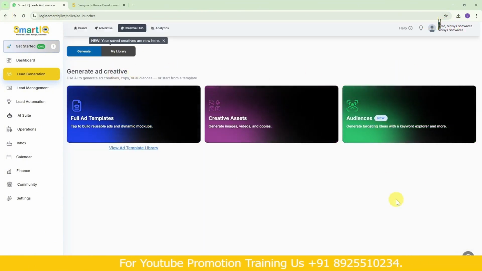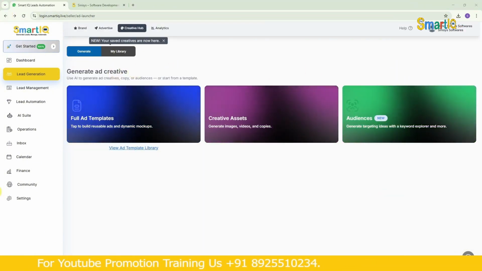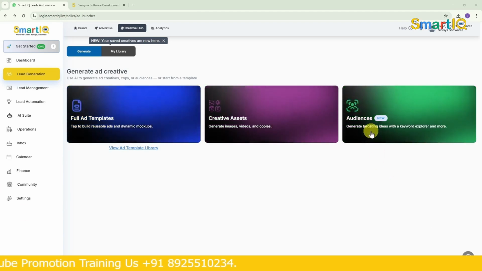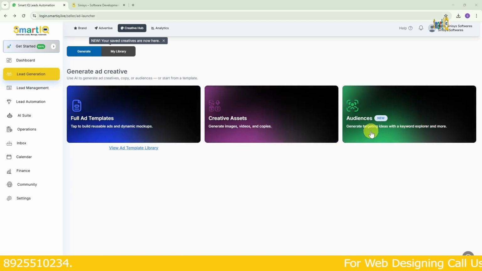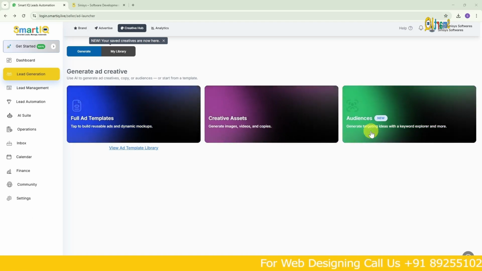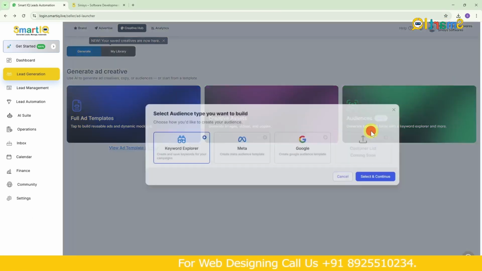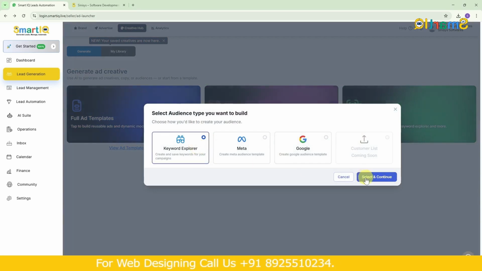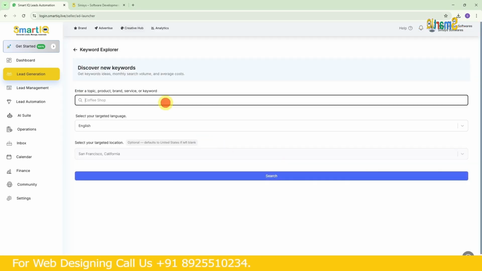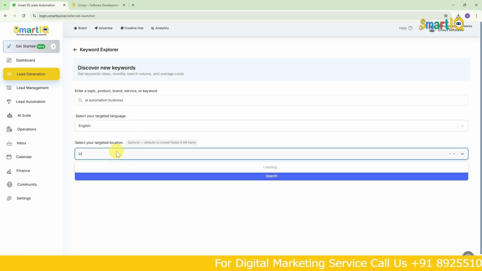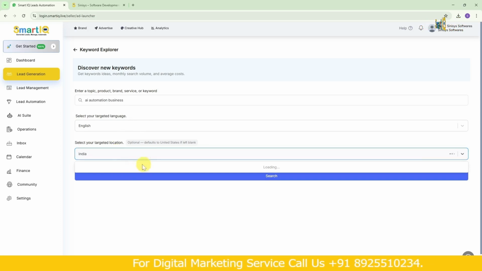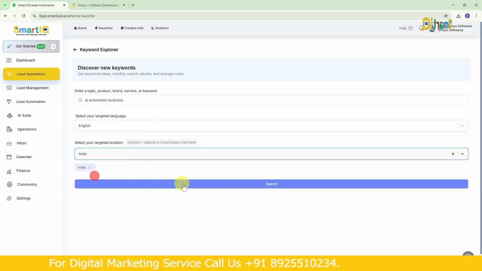Next, we have the audience section. Suppose someone searches for us on YouTube, how do our videos come up in front? It's because of keywords. So this is mainly for exploring those keywords. First, I choose Keyword Explorer. I type business, then I select English, and then I choose India as the country in my settings. After choosing that, I click on search. Then it shows us what kind of keywords we can use.